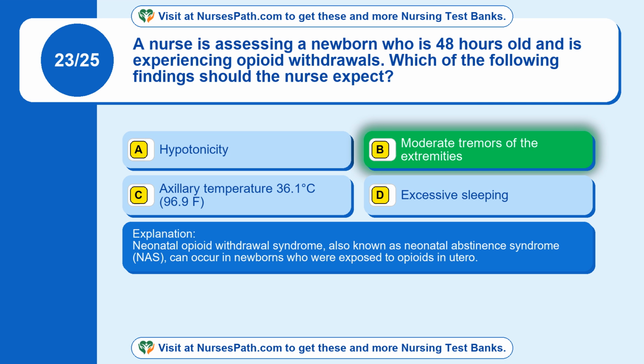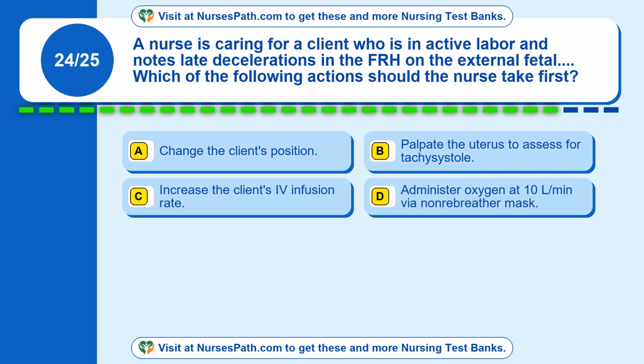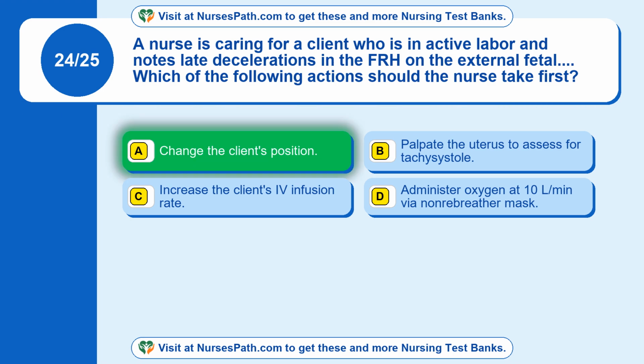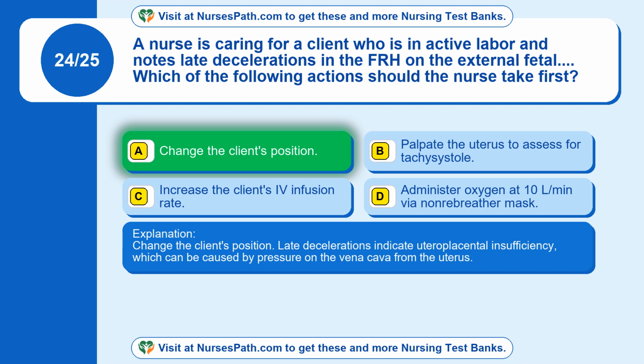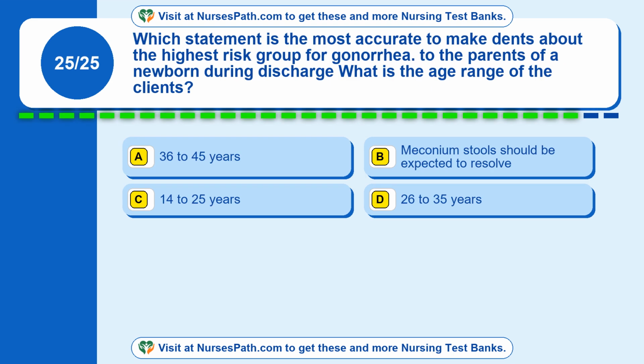Question 24. A nurse is caring for a client who is in active labor and notes late decelerations in the FHR on the external fetal monitor. Which of the following actions should the nurse take first? Option A, change the client's position. Option B, palpate the uterus to assess for tachysystole. Option C, increase the client's infusion rate. Option D, administer oxygen at 10 L/min via non-rebreather mask. The correct answer is option A, change the client's position. Late decelerations indicate uteroplacental insufficiency, which can be caused by pressure on the vena cava from the uterus.